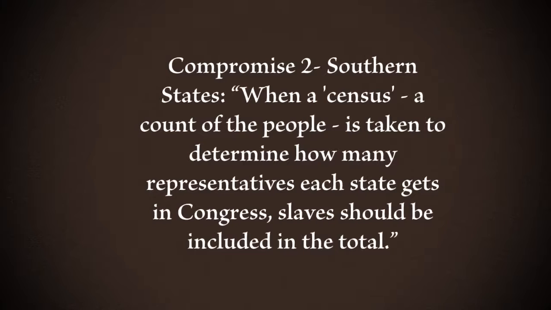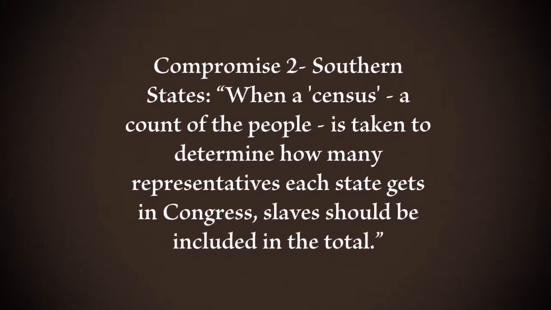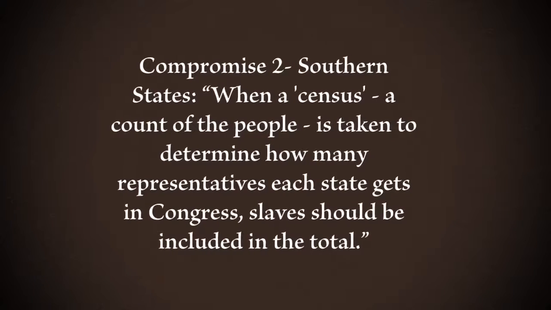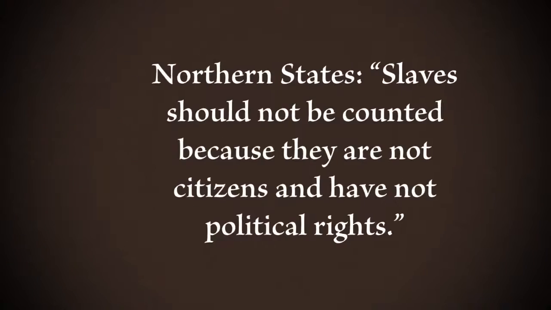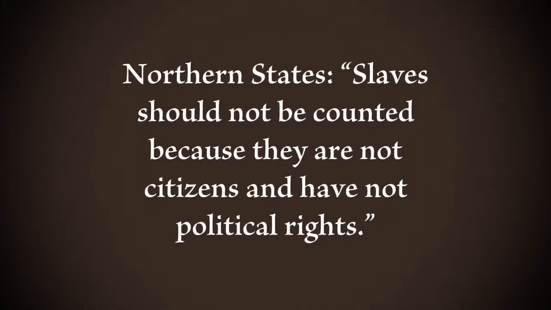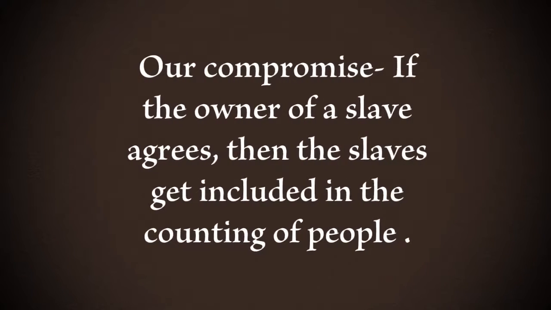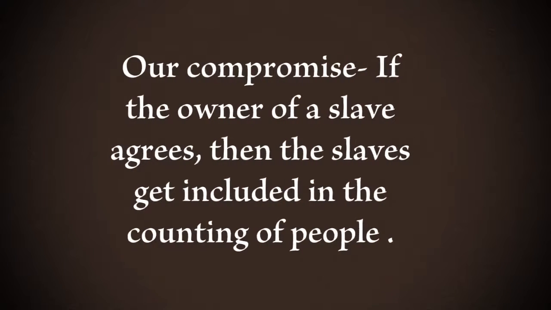Compromise 2. Southern states: When a census count of people is taken to determine how many representatives each state gets in Congress, slaves should be included in the total. Northern states: Slaves should not be counted because they are not citizens and have no political rights. Our compromise: If the owner of a slave agrees, then the slaves get included in the counting of people.